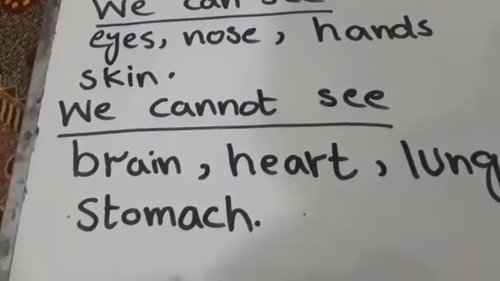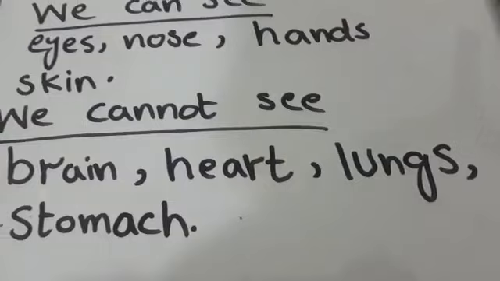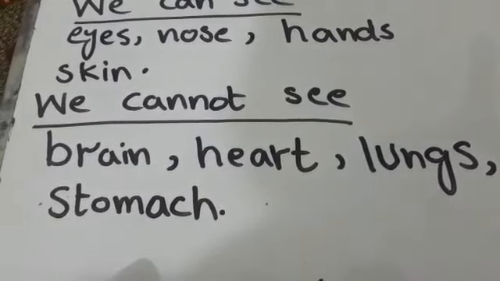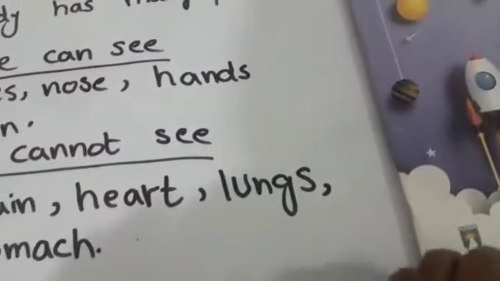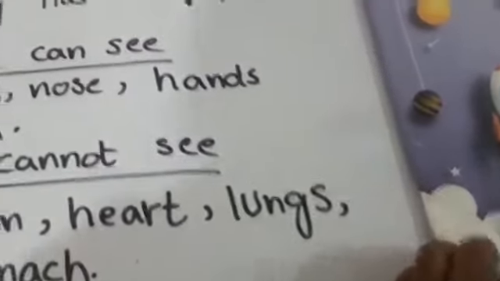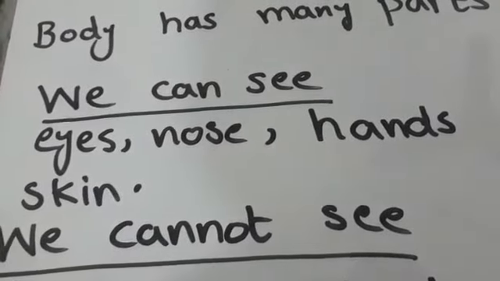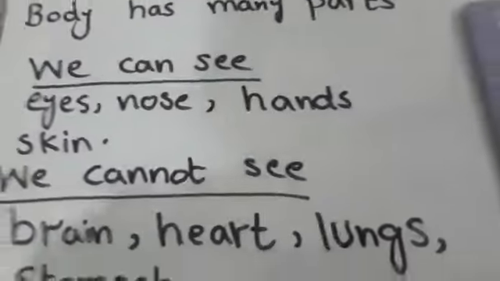We cannot see the brain, heart, lungs, and stomach. Can you see these parts? No, you cannot see them, but these parts are inside the human body. And the eyes, nose, hands, and skin, you can see clearly on a human body. Okay.